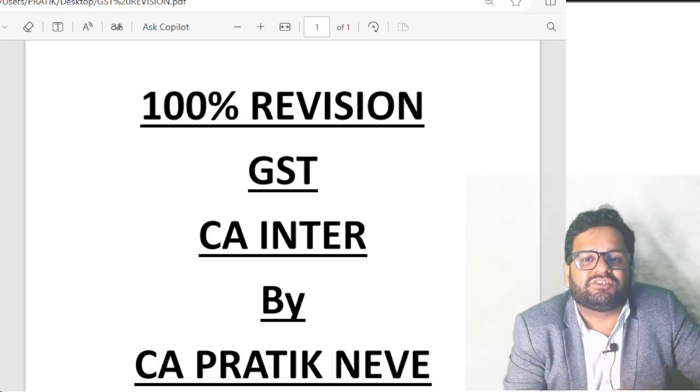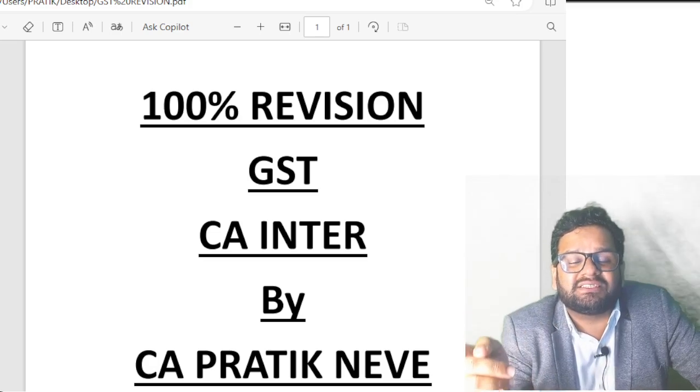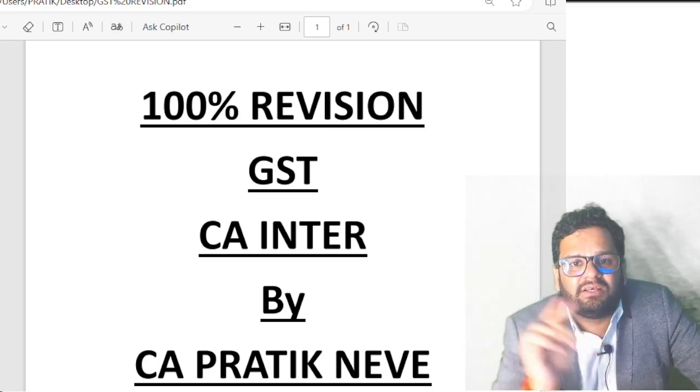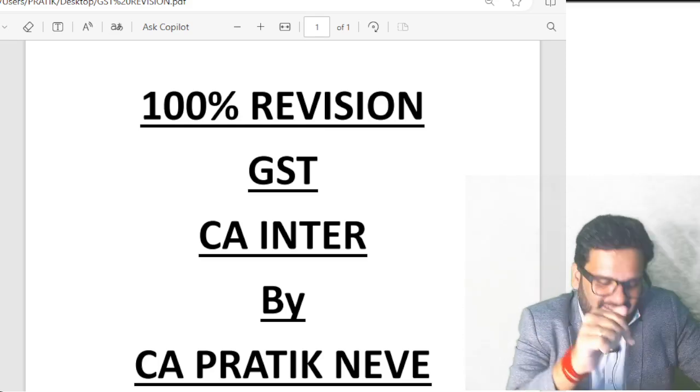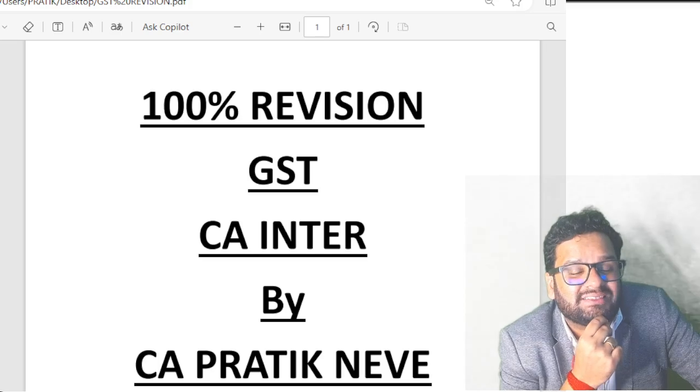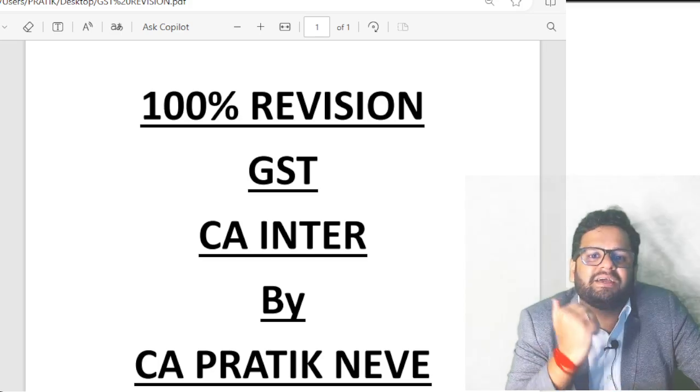In 2, what is the place of supply? If given to a registered person, location of such person. If given to an unregistered person, then the address of that unregistered person as it exists on the record of the supplier. If the address does not exist, then location of supplier.